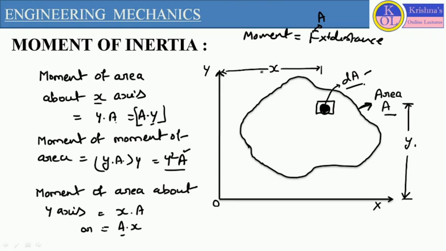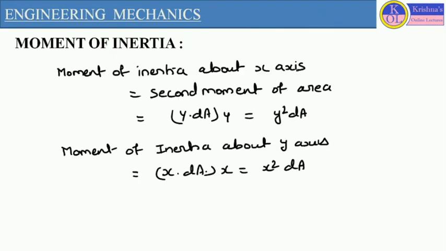Similarly, from y-axis, if we want to define the moment of inertia, so it will be dA into x into x. So it will be x square dA. So here we have the formula, moment of inertia about x-axis, so it will be y square dA, and moment of inertia about y-axis, so it will be x square dA. So this particular moment of inertia is for small area dA.